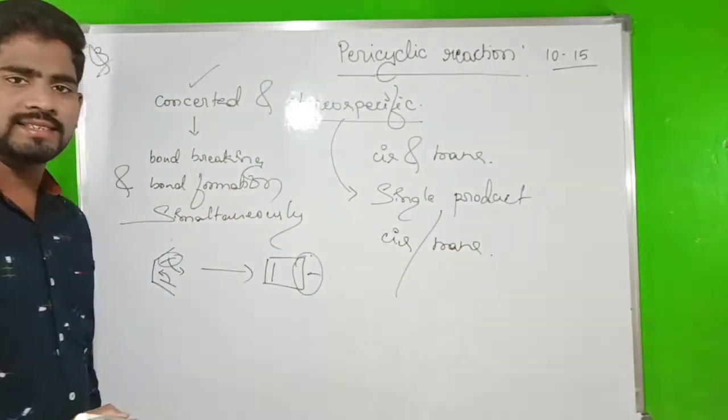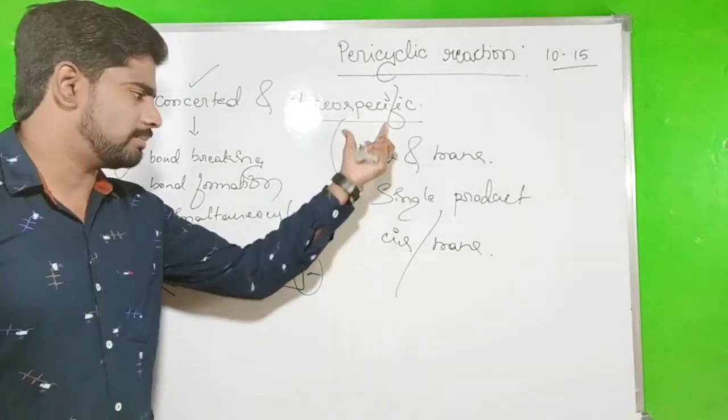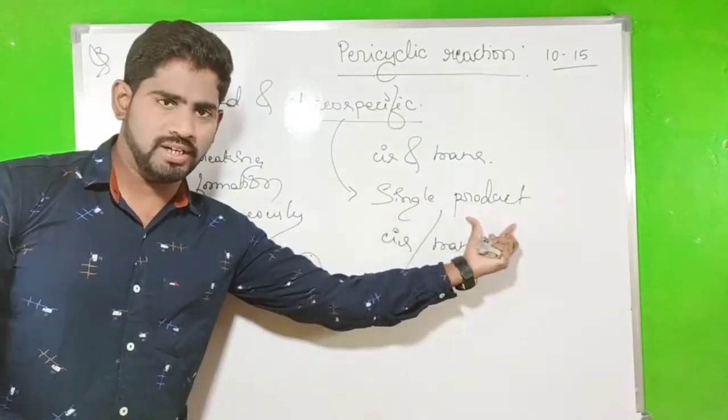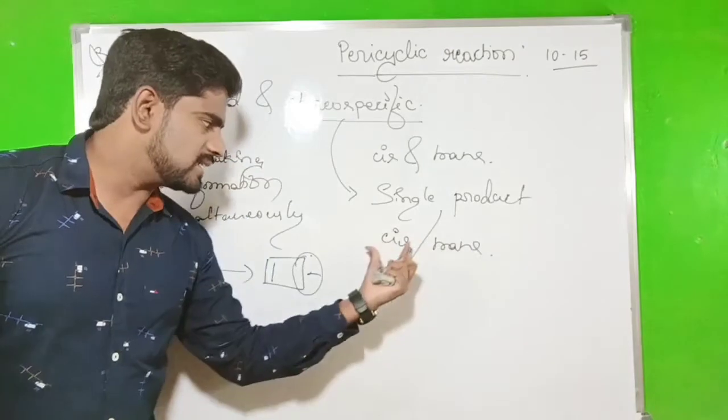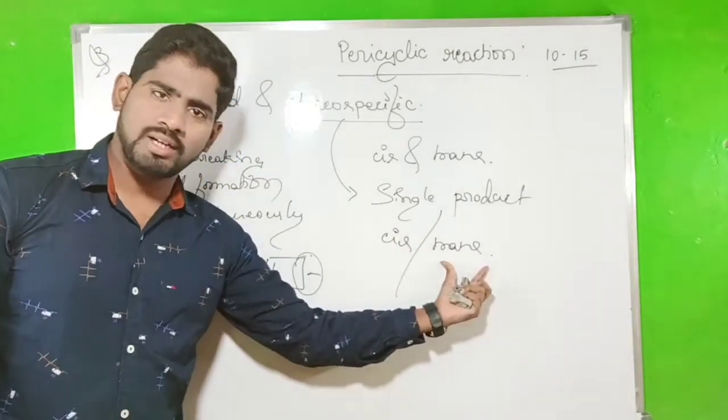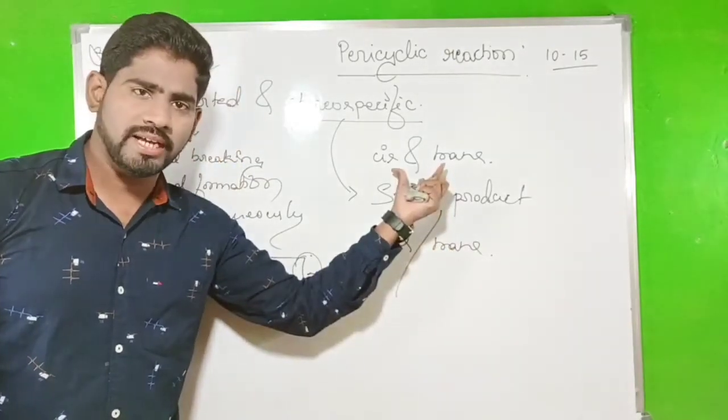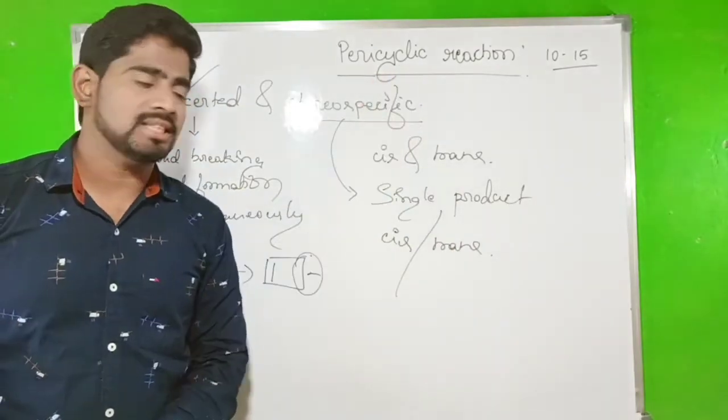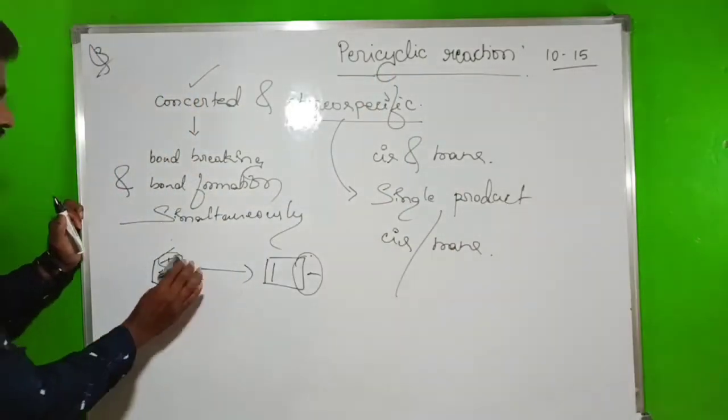That is called stereospecific. Stereospecific means only a single product. We are getting only a single product, that is the cis product, or it may be the trans product. Both products we won't get in the pericyclic reaction. That is a very important point.